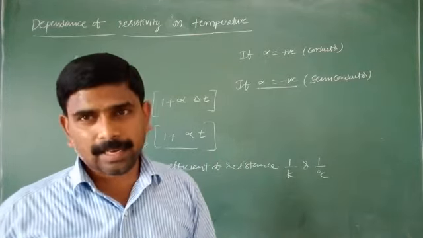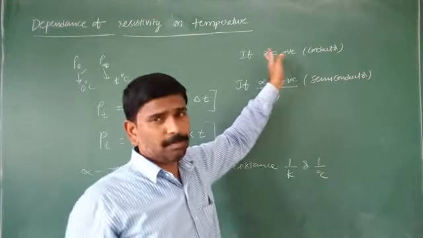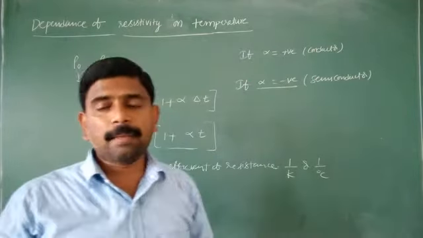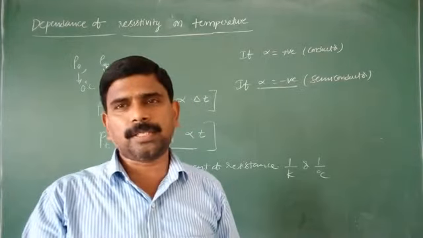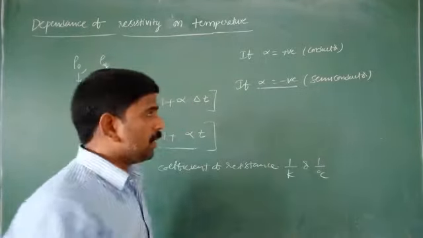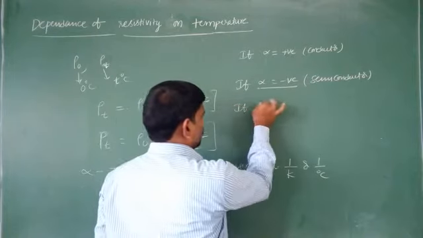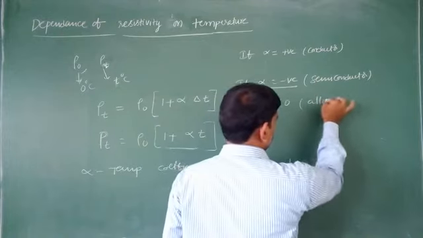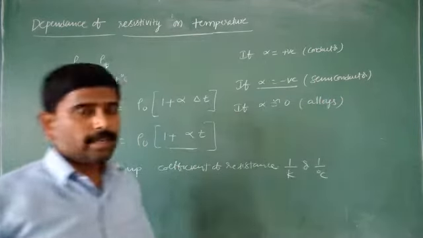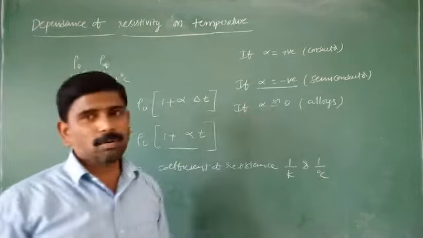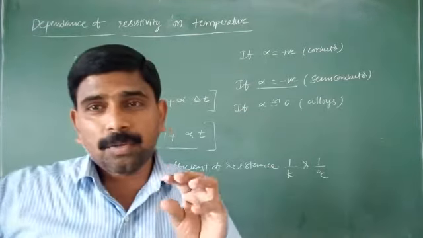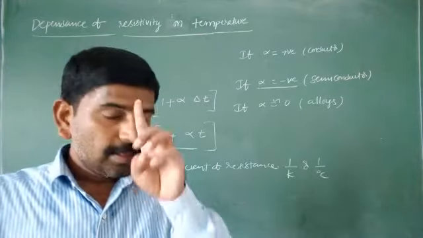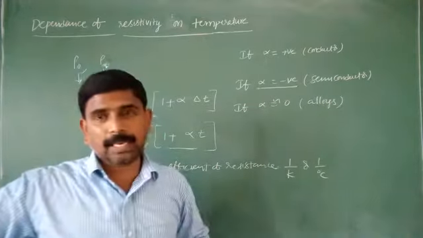In the case of conductors, the best example being metals, alpha is positive. When temperature increases, resistivity also increases in a conductor. If alpha is nearly equal to 0, this is for the alloys. In alloys, alpha is nearly 0, meaning with respect to temperature the resistivity value does not change.